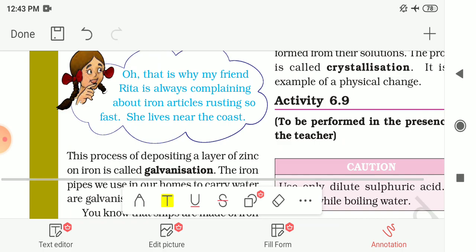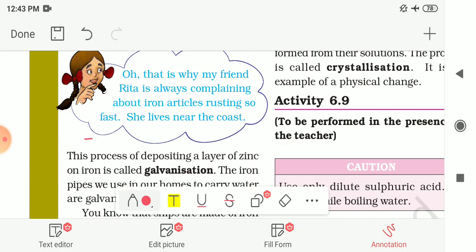Here Paheli is saying something: that is why my friend Rita is always complaining about iron articles rusting so fast. Her friend Rita is complaining that the iron articles get rusted faster because she lives near the coast. That means she lives near the coastal areas, the area near the sea, and that's why the air is more humid over there. So that's why the rusting process becomes faster over there.